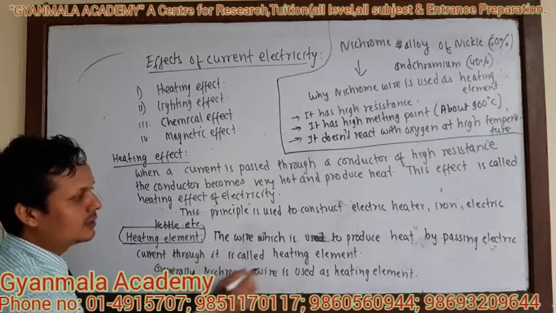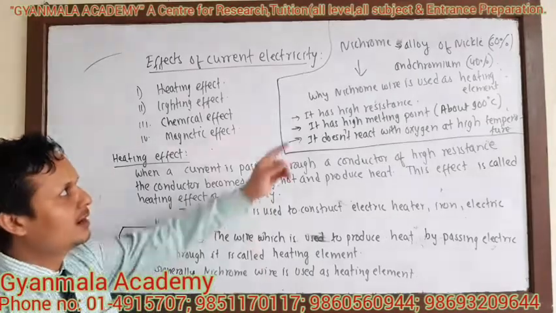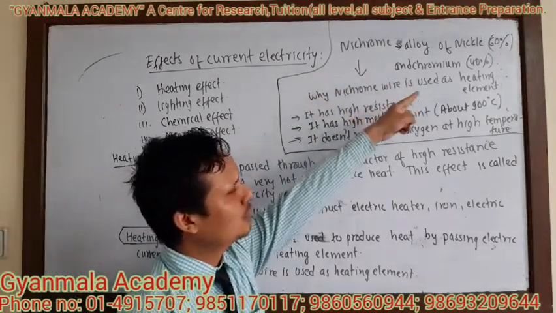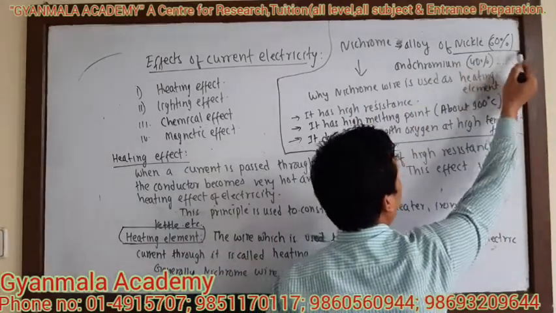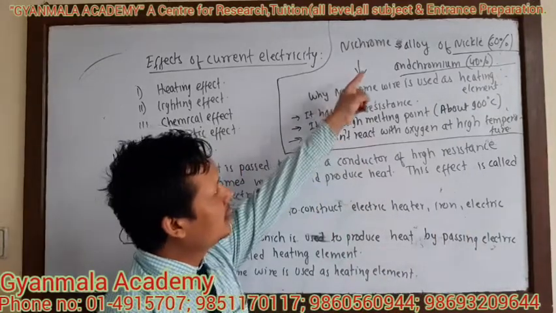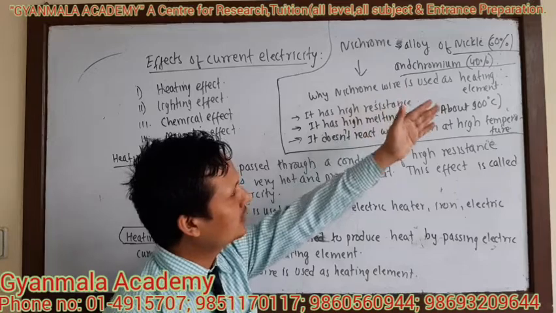Generally, nichrome wire is used as a heating element. Nichrome wire is an alloy of nickel 60% and chromium 40%. You have to know the composition. It is important for your SEE examination also. Nichrome wire is an alloy of nickel 60% and chromium 40%.